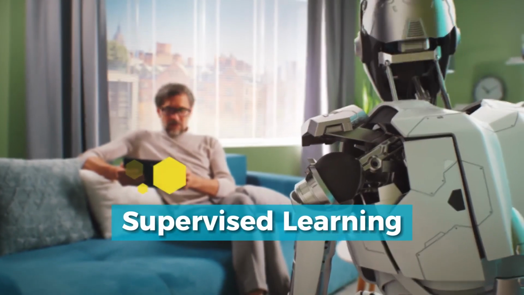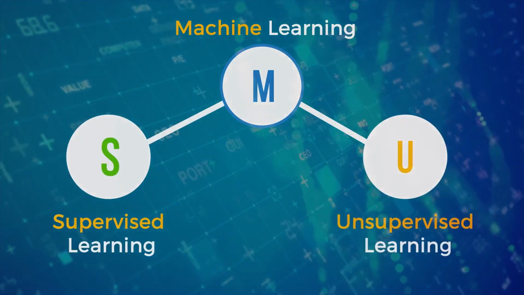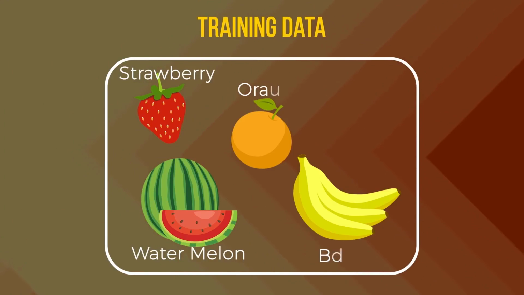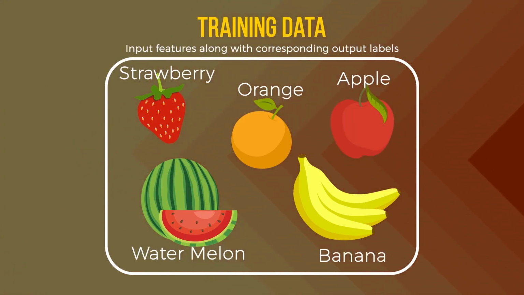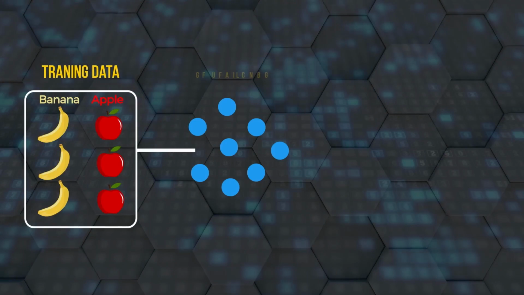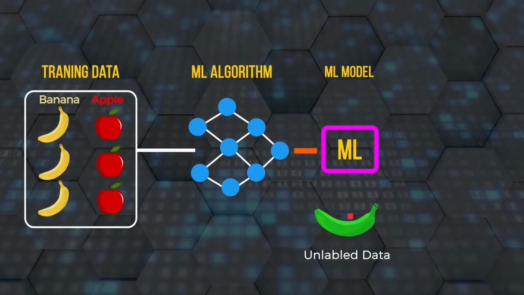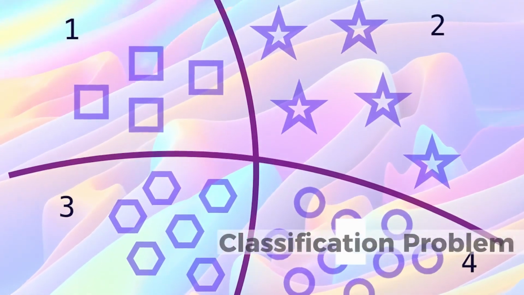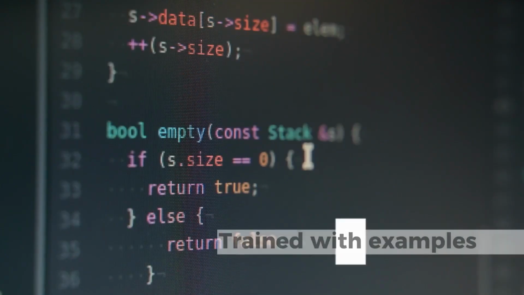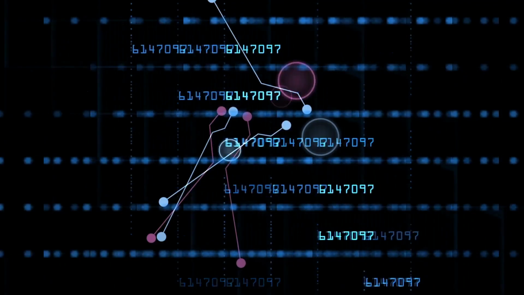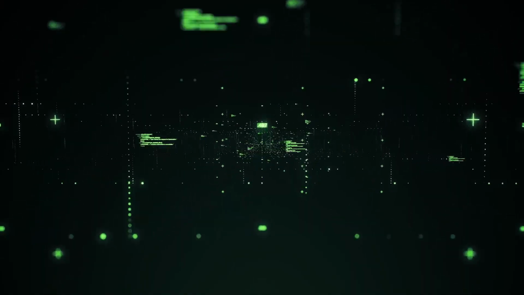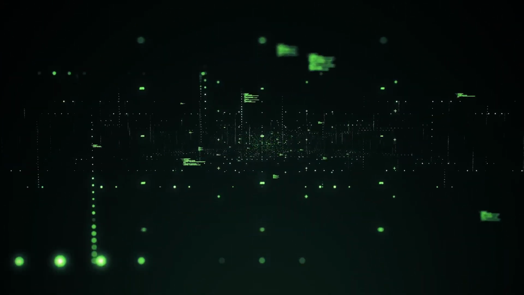Let's start with supervised learning. Supervised learning is a branch of machine learning in which the algorithm learns from data that is already labeled. The training data consists of input features along with their corresponding output labels. The algorithm's objective is to learn a mapping between the input features and the desired output by identifying patterns and making predictions. For instance, in a classification problem, the algorithm is trained with examples where each input is associated with a specific class or category. It learns to classify new, unseen inputs based on the patterns it discovered during training.